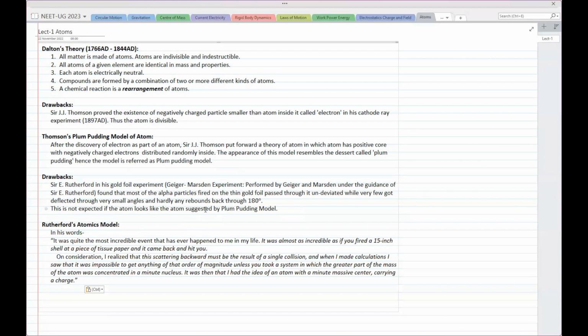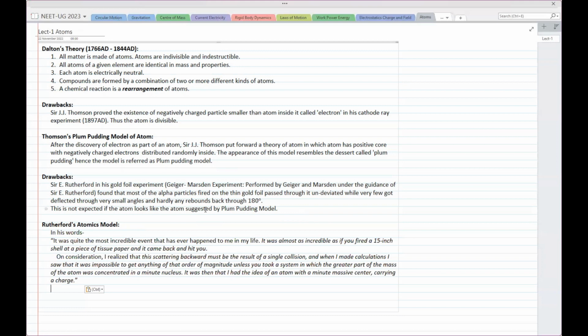It was almost as incredible as if you fired a 15-inch shell at a piece of tissue paper and it came back and hit you. He's talking about that rebound of alpha particle from gold foil. On consideration, I realized that this scattering backward must be the result of a single collision. And when I made calculations, read it carefully.